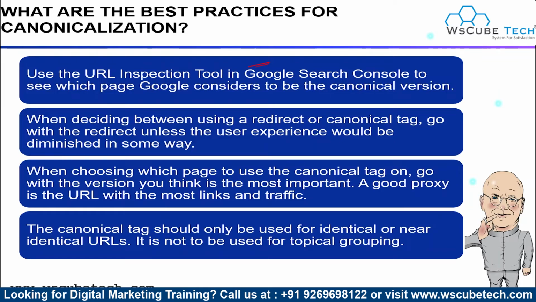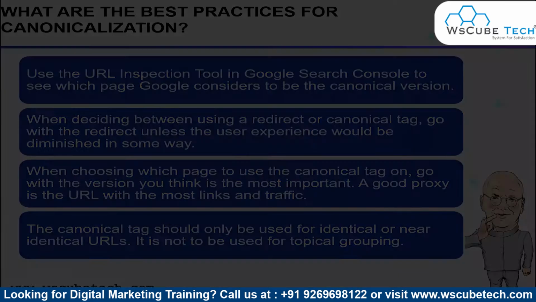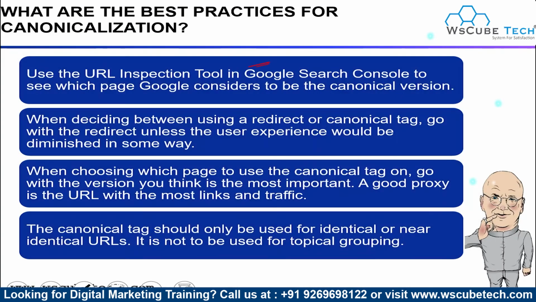When deciding between using a redirect or a canonical tag, go with the redirect unless the user's experience would be diminished in some way. When choosing which page to use the canonical tag on, go with the version you think is the most important, a good proxy being the URL with the most links and traffic. The canonical tag should only be used for identical or near identical URLs. It is not to be used for topical grouping. So these are some of the best practices for canonicalization.